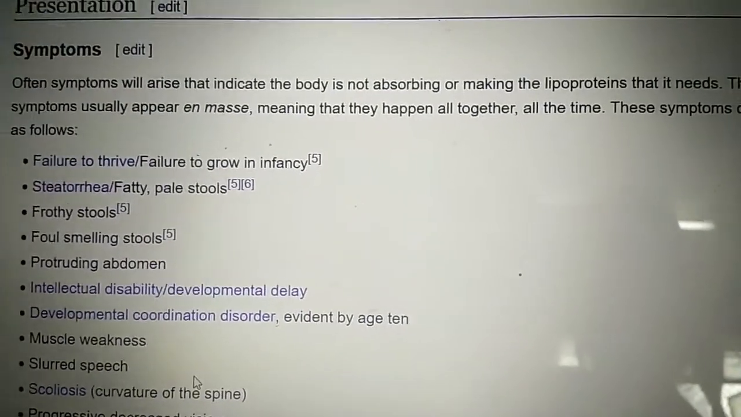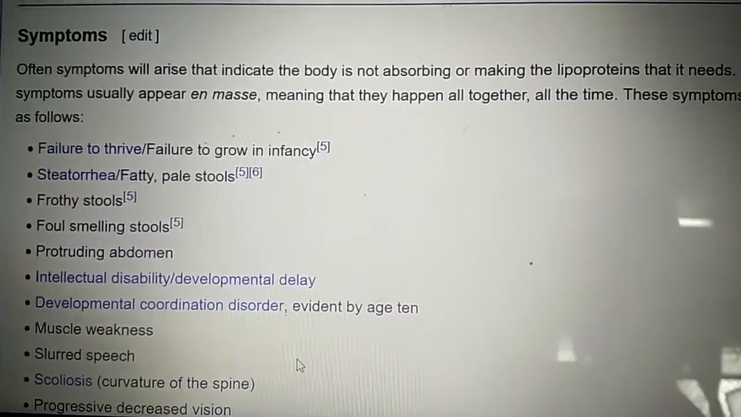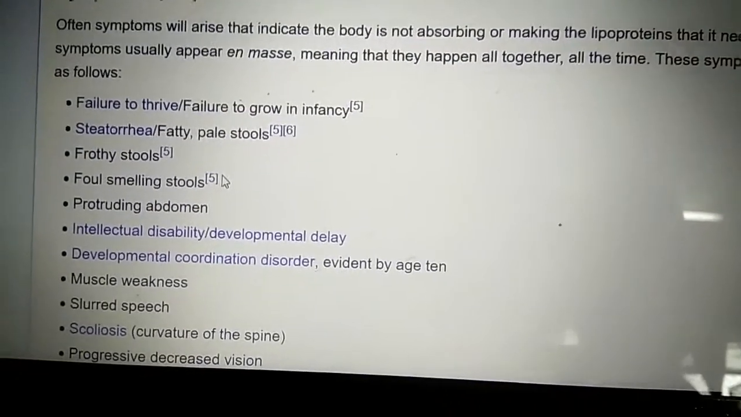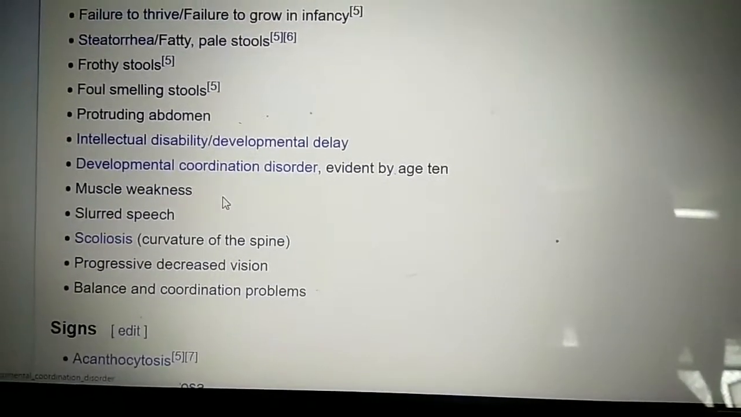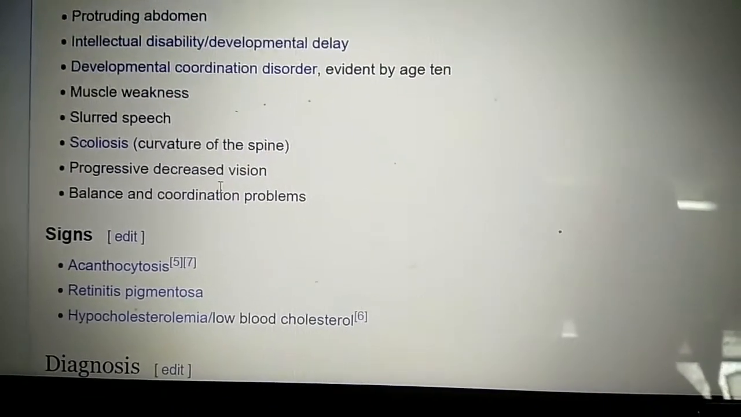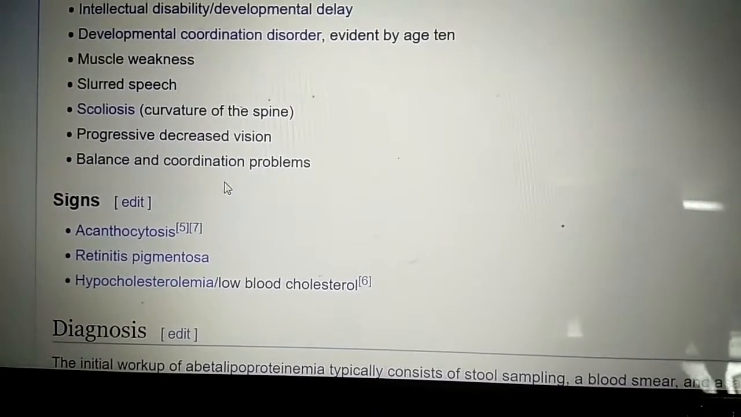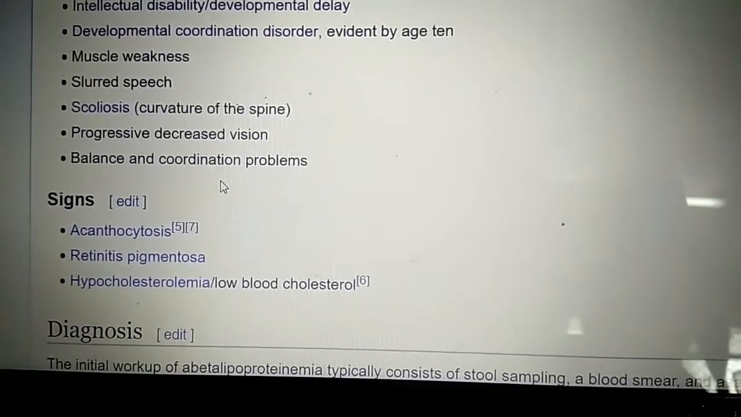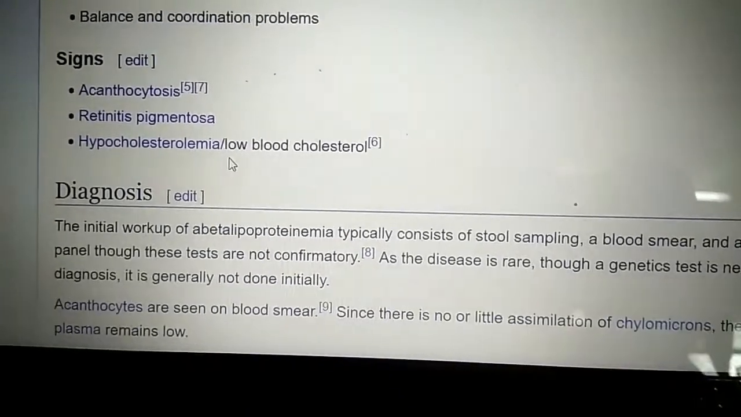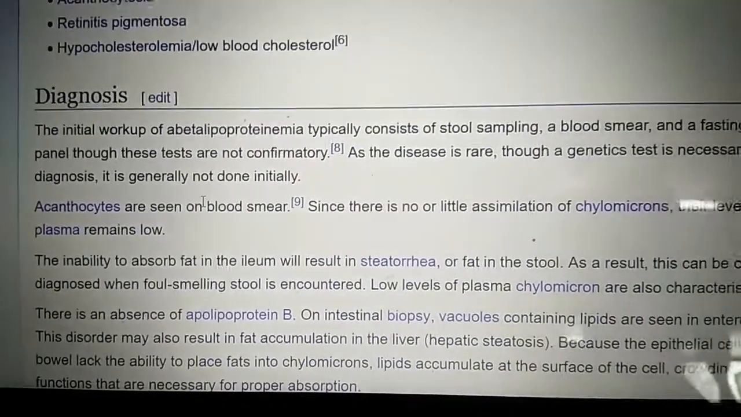Now symptoms. Often symptoms arise that indicate that the body is not absorbing or making the lipoprotein that it needs. These symptoms usually appear en masse, meaning that they happen all together at all times. The symptoms are as follows: failure to thrive, failure to grow in infancy, steatorrhea, frothy, foul smelling stools, protruding abdomen, intellectual disability, developmental delay, developmental coordination disorder evident by age 10, muscle weakness, slurred speech, scoliosis, progressive decreased vision, balance and coordination problems. Signs: I have already shown a picture of acanthocytosis, and also retinitis pigmentosa, hypocholesterolemia because cholesterol is not absorbed.